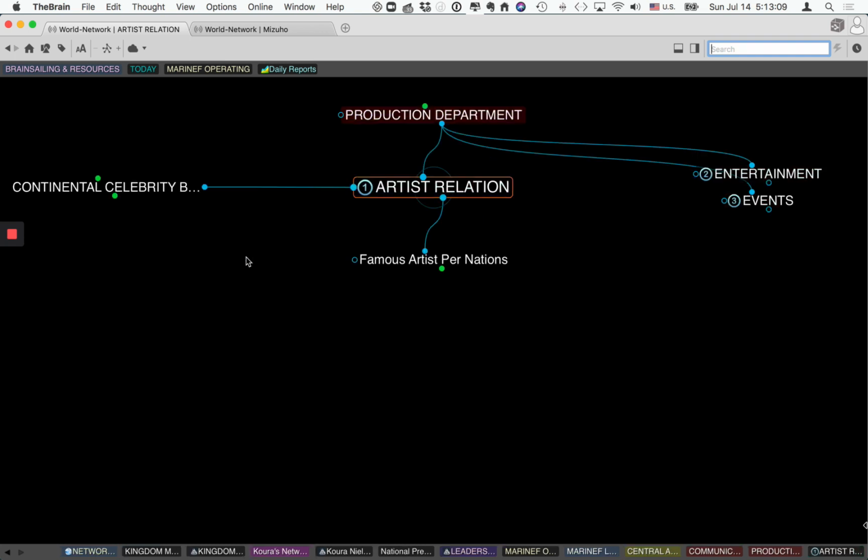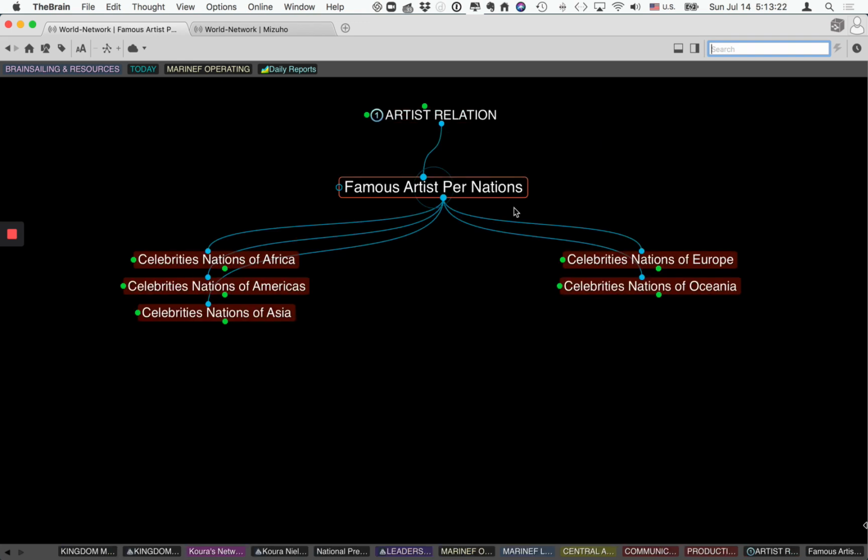What I like here is the artist relations. And the most important thing in a foundation or a communication platform is to have important people connected to us. So what I organized is a celebrity council of all nations.